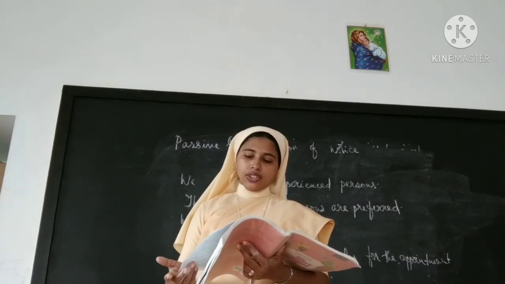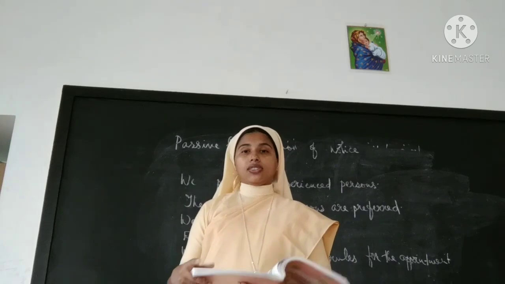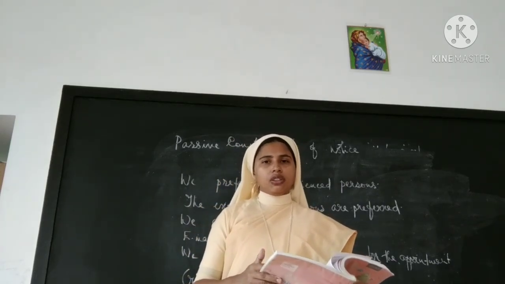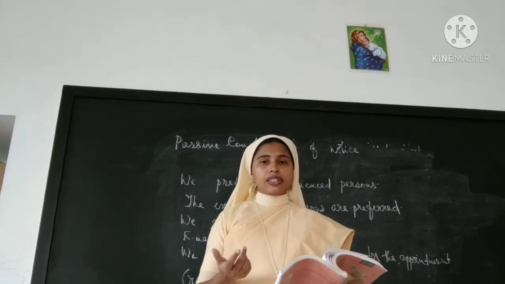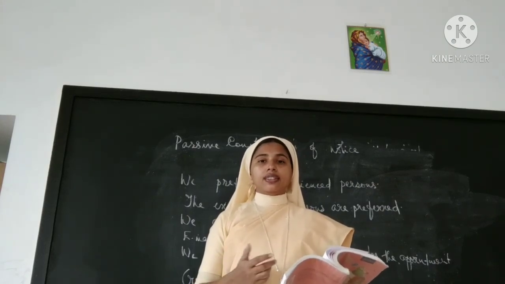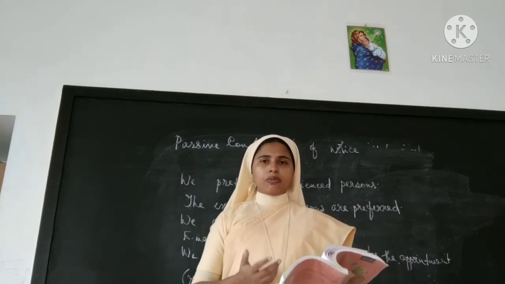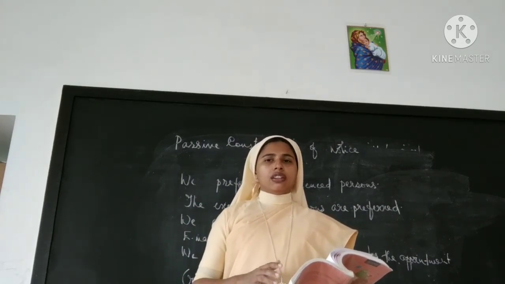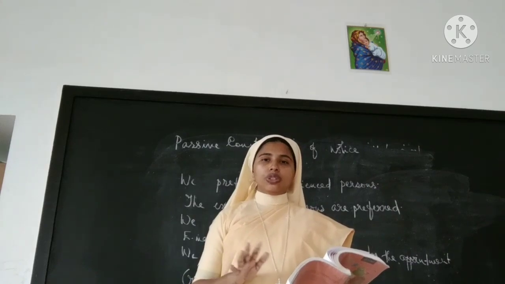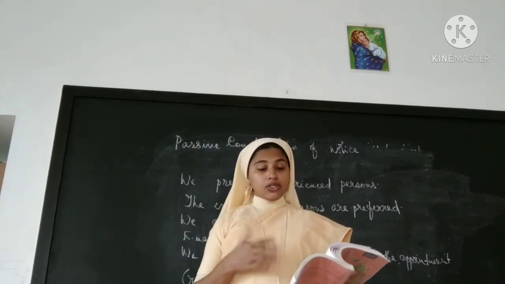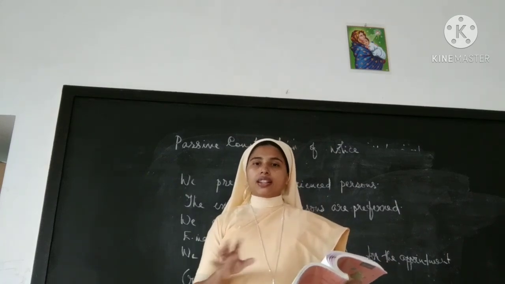Next to 116 and 117 there are exercises. Please do it. Don't wait for the key answers. Please do it by yourself, and when you get the key answers, you can make sure whether it is right or wrong. Please don't wait for the key. If you are not doing the exercise by yourself, you cannot understand anything. So please do it by yourself and study.